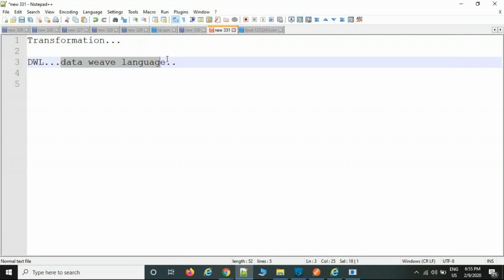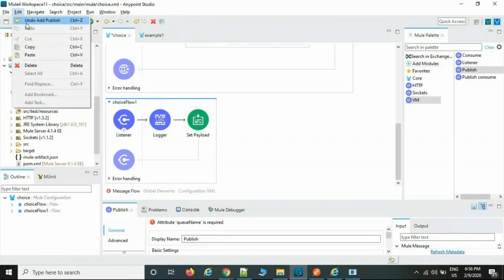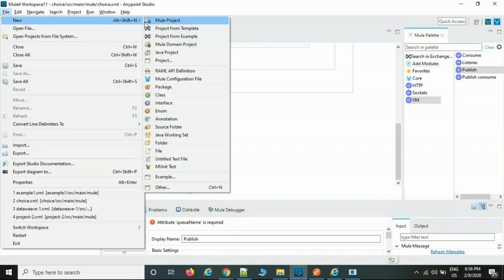By using the DataWeave language, we are going to implement the transformation. Transformation means transforming from one format to another format, and the same format also. So this is the DataWeave language. If you want to implement in the DataWeave language, I will let you know what palette is supported. I'm going to explain now.